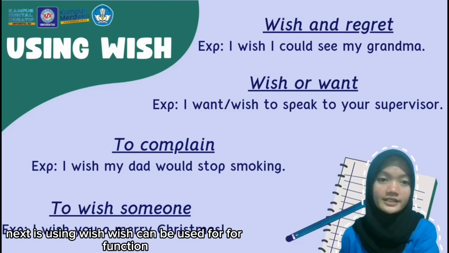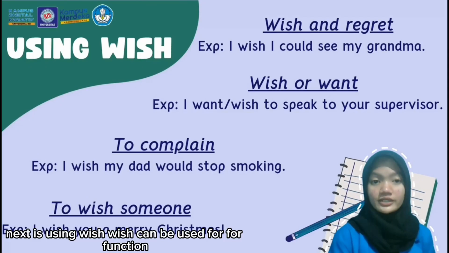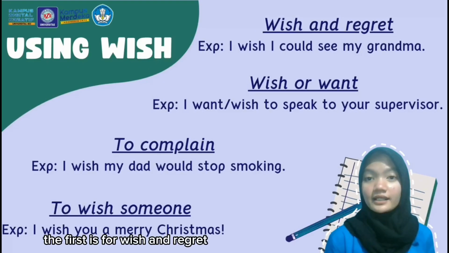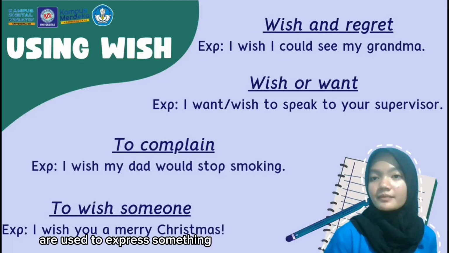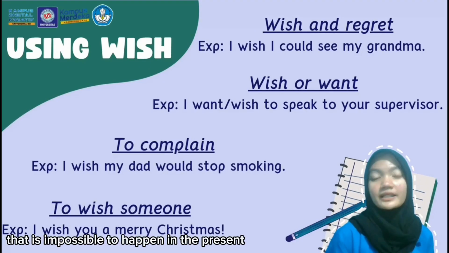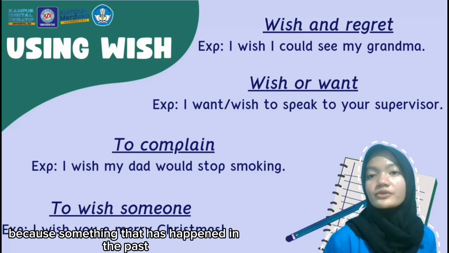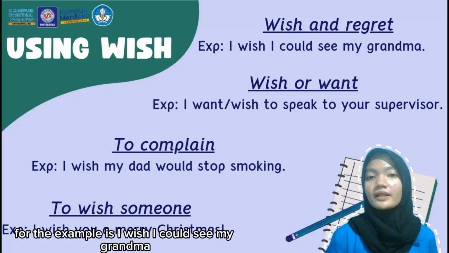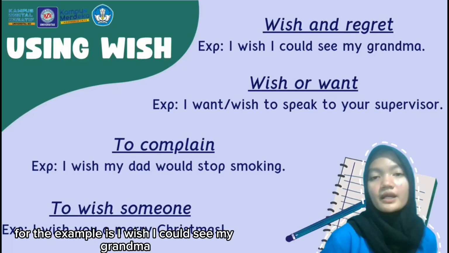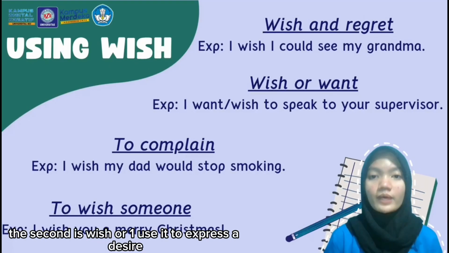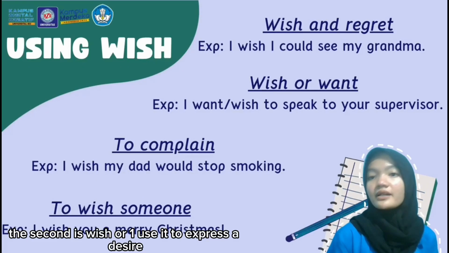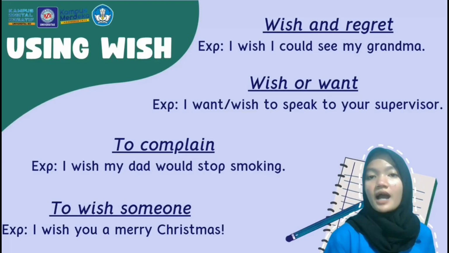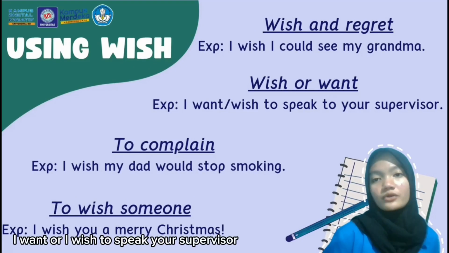Next is using wish. Wish can be used for four functions. The first is for wish and regret, used to express something that is impossible to happen in the present, or regret because something that has happened in the past cannot be changed. For example: I wish I could see my grandma. The second is wish or want, used to express a desire. Wish is used in a formal context. For example: I want or I wish to speak to your supervisor.